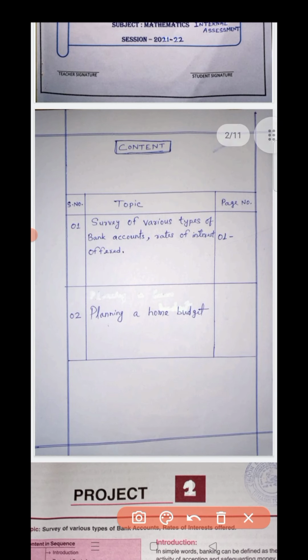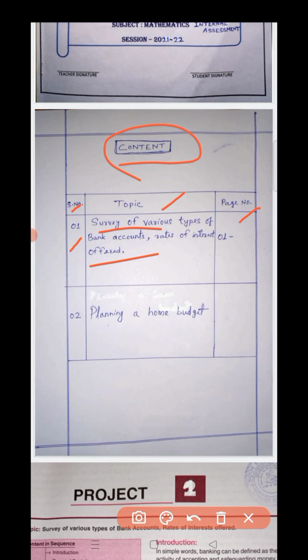Then comes the next page, that is the content part. In this content you will make a format where the first column is serial number, the second is topic, and the third is page. Your first project, first internal assessment, is Survey of various types of bank accounts, rate of interest offered. This will begin from page number 1. I wrote page number 1, but we do not know where it will end. So wherever it ends, that page number you will write here.